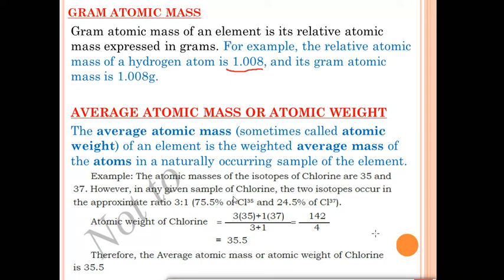So in this, the percentage or the ratio will be given of the two or three isotopes of the element. According to that, you have to multiply their atomic masses with the ratio. After that, the ratio should be added and you will get the atomic weight of the element. So this is your average atomic mass or atomic weight.